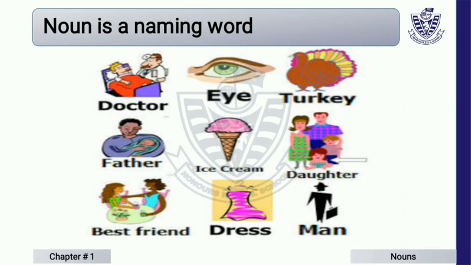Everything around us has a name. Like you people, you have a specific name. Is there anyone among you who doesn't have a name? Like you can say my friend has no name. No, there is not a single person in this world who doesn't have a name. So we can say noun is a naming word or a name of person, place or thing. Like the parts of your body, the things in your class and the things in your room, refrigerator, etc.